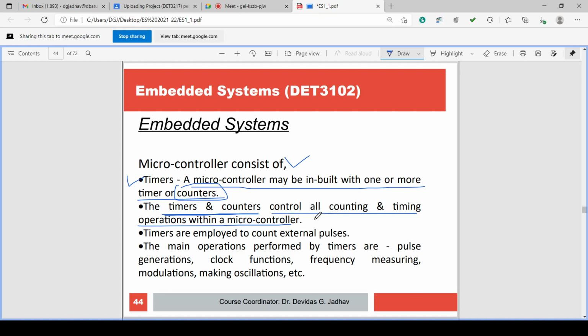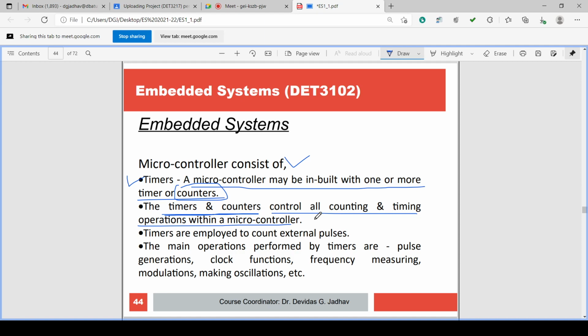So for 2 millisecond you have to make the LED on. For 10 millisecond you have to keep the LED off. Again for 2 millisecond you have to make the LED on. Suppose for a traffic signal application, for some seconds you have to make the green LEDs on. For some seconds you have to make the orange LED on, and for some minutes you have to make the red LED on. So some minutes, some seconds, these are the timers, isn't it?